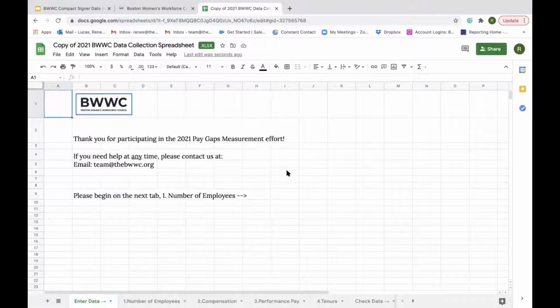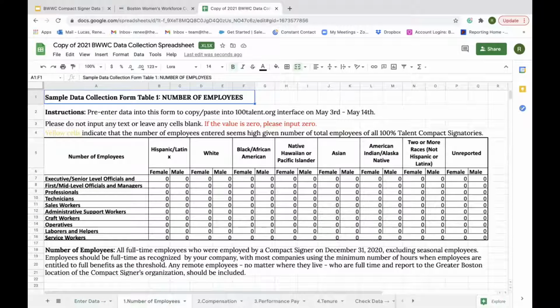So I will be sending you an email that contains this spreadsheet on May 3rd. But you can also go to our website and download the spreadsheet and practice ahead of time, or use that one to fill it out for real. You'll see a page like this, which refers to ways to get help. Then if you open our first tab, you're going to see a spreadsheet that looks very much like the EO1 form. Many organizations use this, so it is possible that you're already familiar with this format.